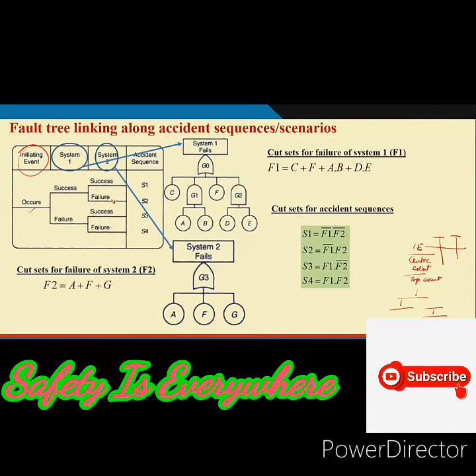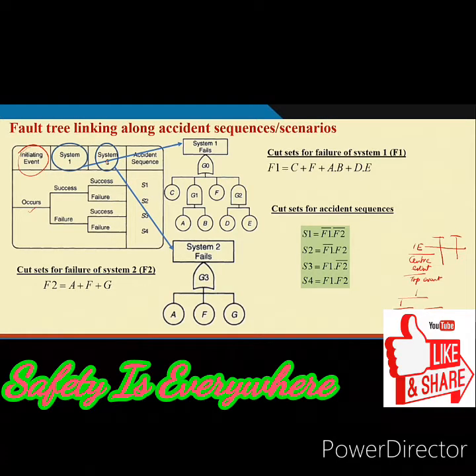But many a times it is also required because layer 1, the system 1, may not be sufficient enough. So, here in this particular case we have branched system 1 and system 2 in terms of success and failures. So, even if system 1 is successful, system 2 will also act, and when system 1 fails, system 2 also acts. As a result there are 4 accident sequences.